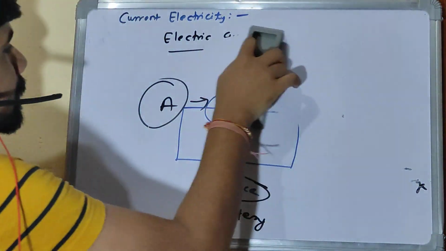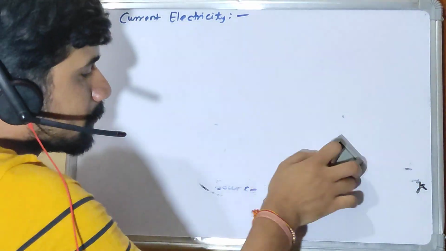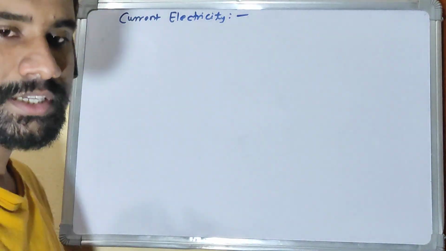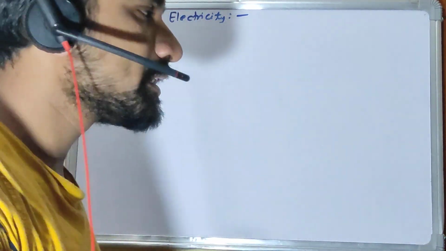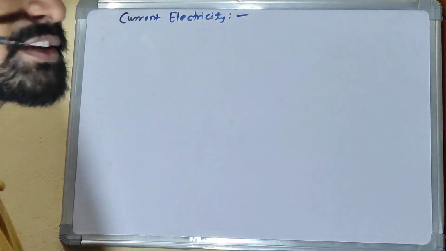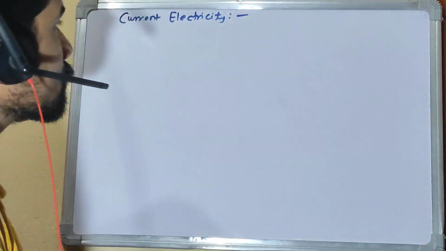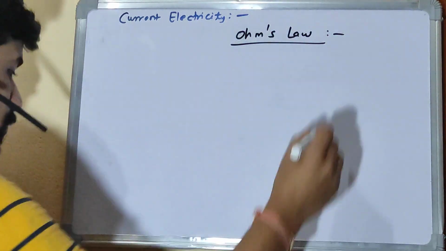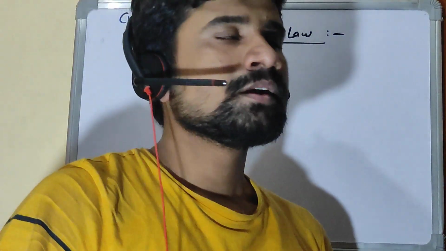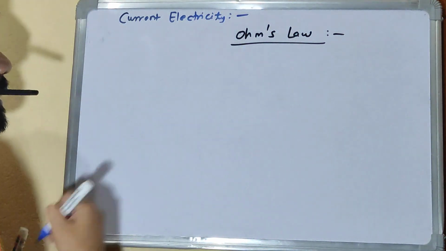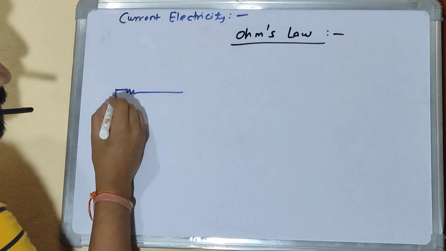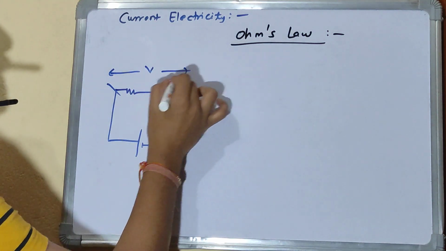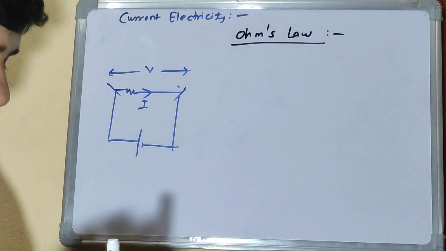When we talk about current, we frequently use two terms: potential difference, or generally just potential, and current. So what is the relation between potential difference and current? There is Ohm's law. What is Ohm's law? Ohm's law states that for any conductor, let's say there is a conductor and a battery, the potential difference is V and the current in the conductor is I.